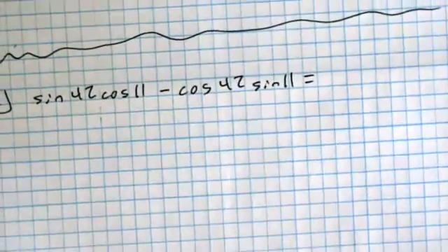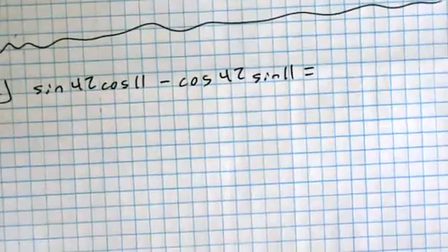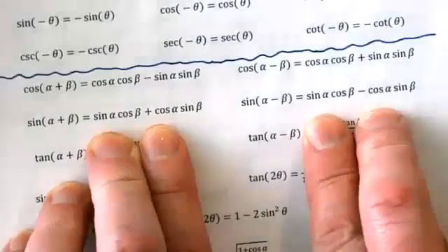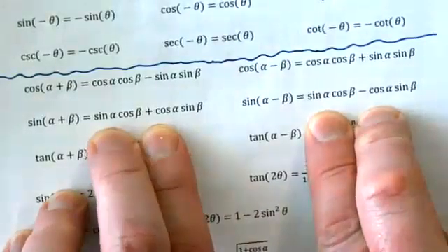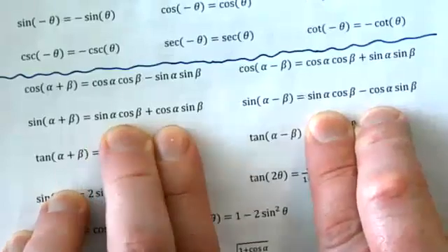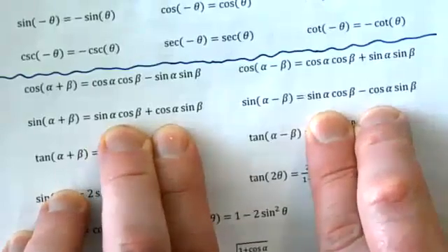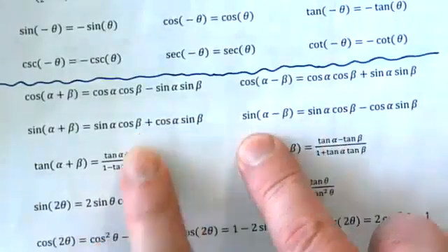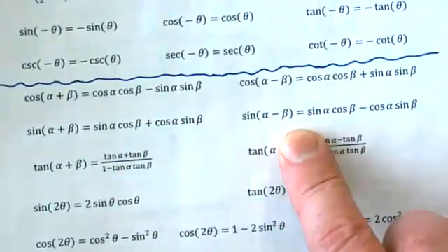But in reverse. So you need to look at that and say, ooh, sine cosine minus cosine sine. Is that going to be sine of 2 angles being added or subtracted, or cosine of 2 angles being added or subtracted? Let me look at my cheat sheet here. Sine cosine minus cosine sine. That looks a lot like, ooh, it's definitely one of these two, isn't it? Does it look more like the one on the left or one on the right? The one with the plus or the one with a minus? Ours has a minus, right? So we could just rewrite this whole thing as the sine of those 2 angles being subtracted from each other.